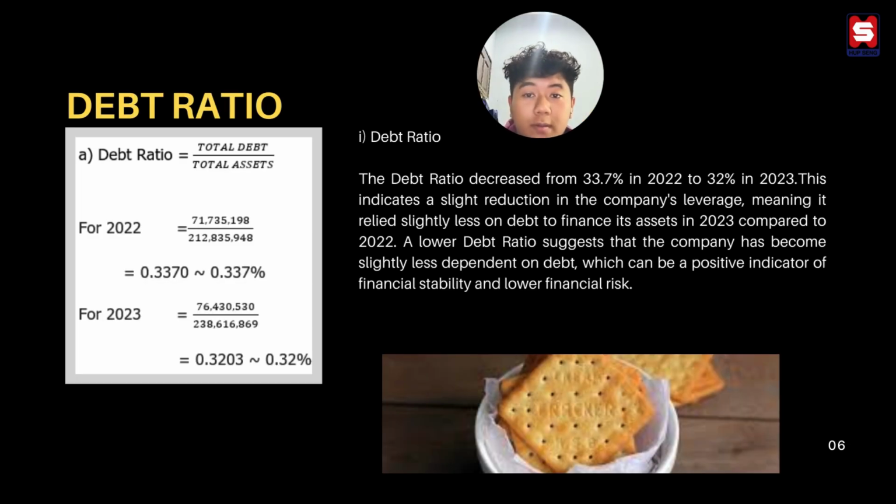So the calculation of the debt ratio decreased from 33.7% in 2022 to 32% in 2023. This indicates a slight reduction in the company's leverage, meaning it relied slightly less on debt to finance its assets in 2023 compared to 2022. A lower debt ratio suggests that the company has become slightly less dependent on debt, which can be a positive indicator of financial stability and lower financial risk.